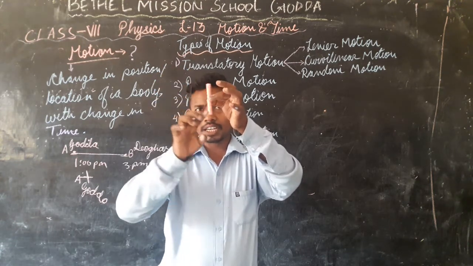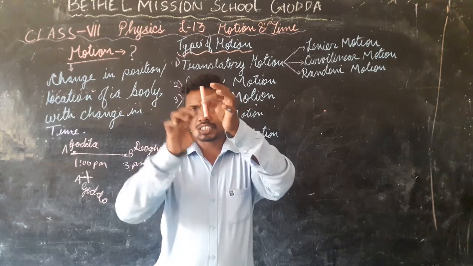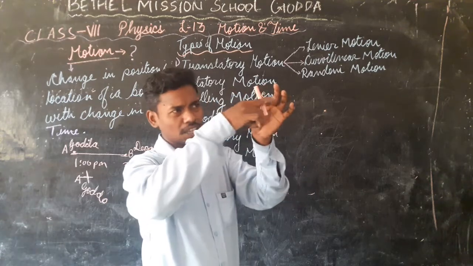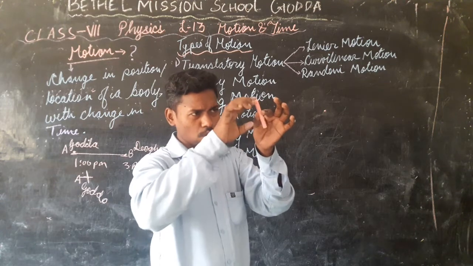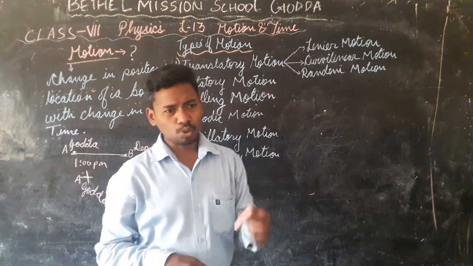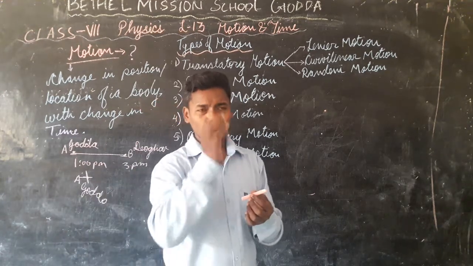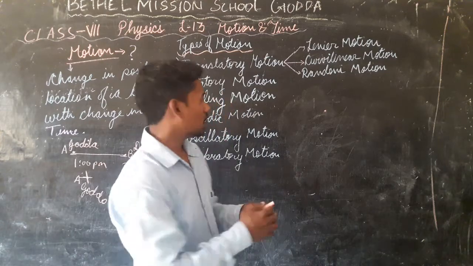The end points are moving, but the center point stays in the same place. So this center point is the axis. When a body moves about its axis, it is called rotation. Like Earth, which also rotates about its axis, we call it rotation.